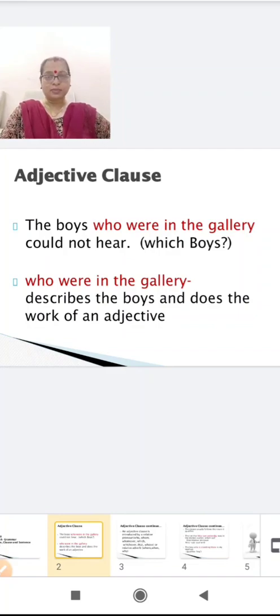The function is the same. But here it is a clause, and a clause should have a subject and predicate, right? So the boys could not hear is the main clause, and the adjective clause will be who were in the gallery. Why? Because it describes the noun boys and does the work of an adjective.